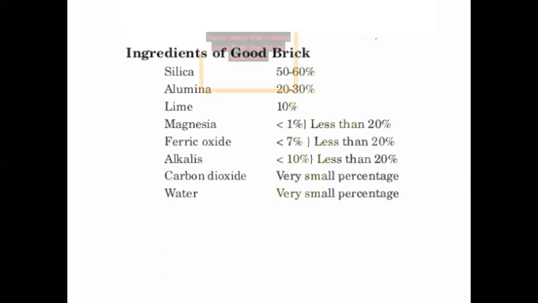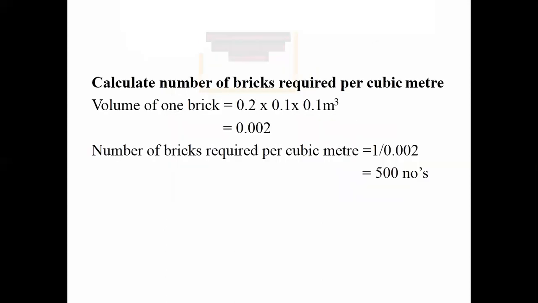There should not be any gravel or pebble stones because they affect the uniformity in the brick. You know that it should be a homogeneous mixture, right? So uniformity will get affected when we use any gravel or pebbles, so it should be free from those kinds of things. These are the harmful ingredients for brick: first, limestone and kankar; second, alkalis; third, vegetation and organic matter; and fourth, gravel and pebbles.